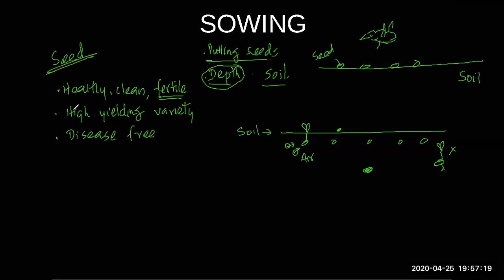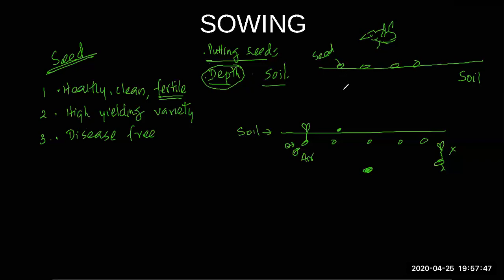Okay, in the exam they can ask you what kind of seeds are selected before sowing, and the seed should be healthy, clean, fertile. Fertile means it should be able to germinate and produce flowers and fruits. It should be high yielding. Okay, it should produce lots of large fruits and flowers, and it should be free from all the diseases. All right. After selecting it, what do you have to do? You sow the seed.